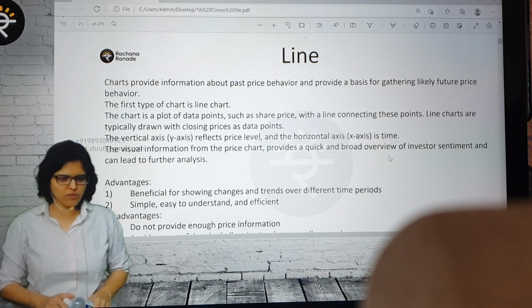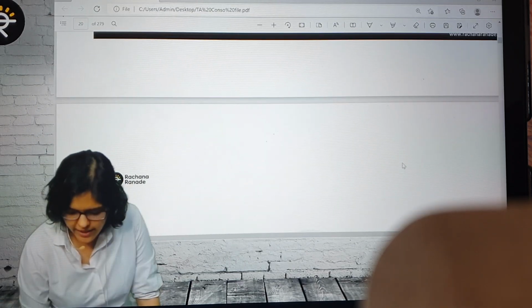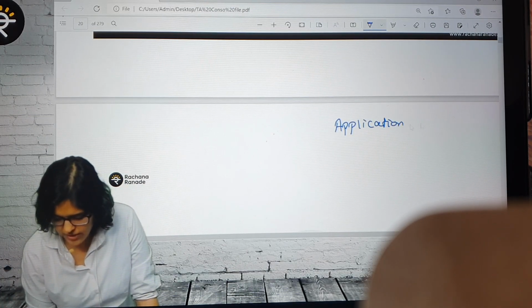Wait. There was one point in between, not there in my printed notes. It's okay. I guess it's about the application of technical analysis, so I'll quickly tell that. Application of technical analysis.